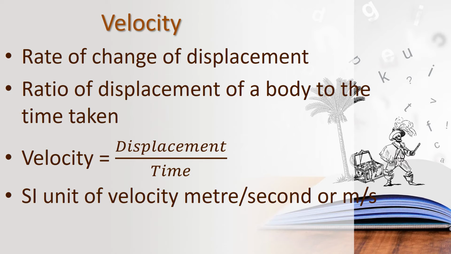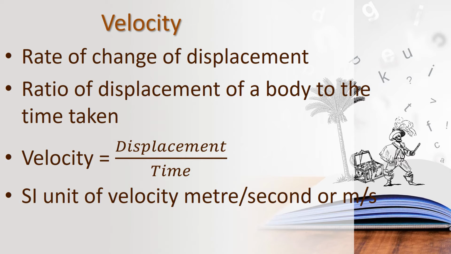Okay, the SI unit of velocity is meter per second, and the SI unit of speed is also meter per second. Did you all understand, children? What is meant by velocity? Velocity is the rate of change of displacement. What is the formula to find velocity? Displacement upon time. And velocity is a vector quantity.